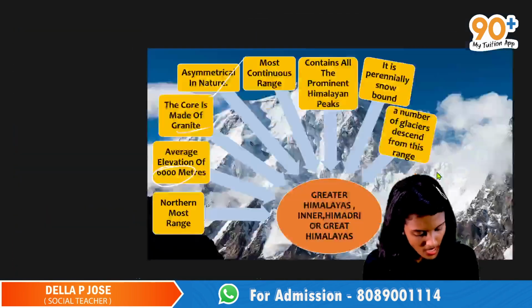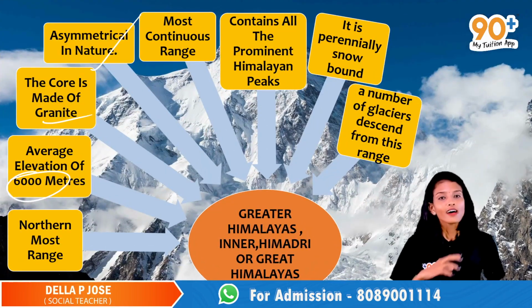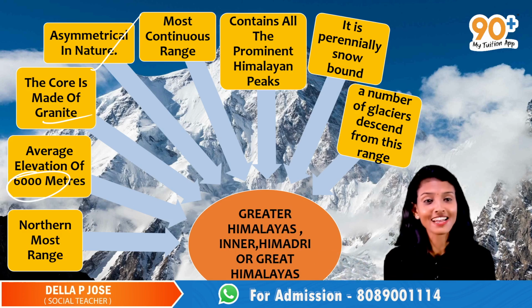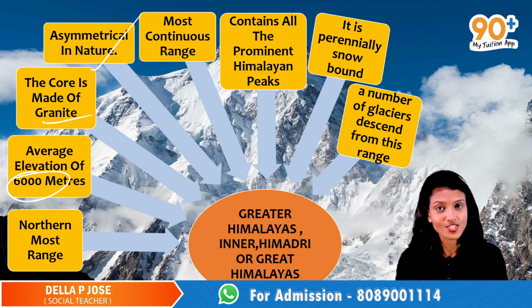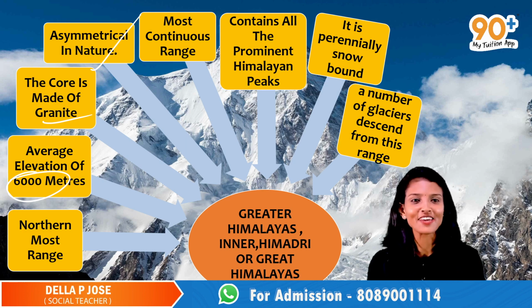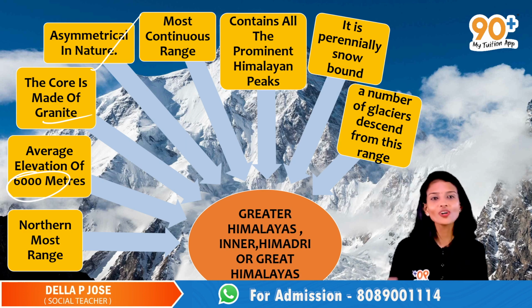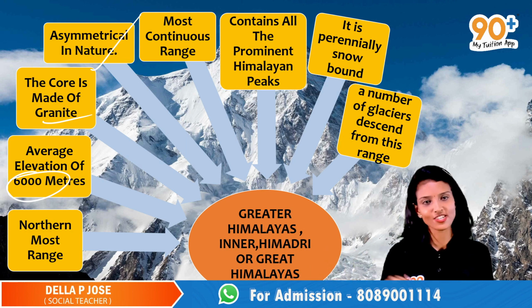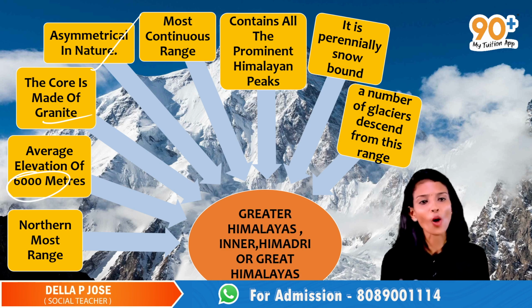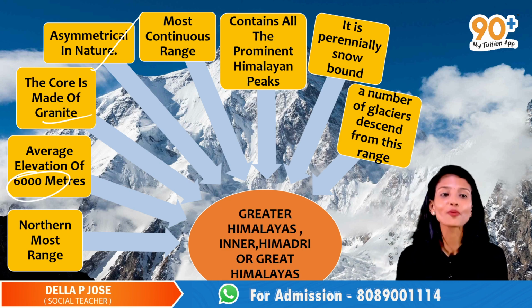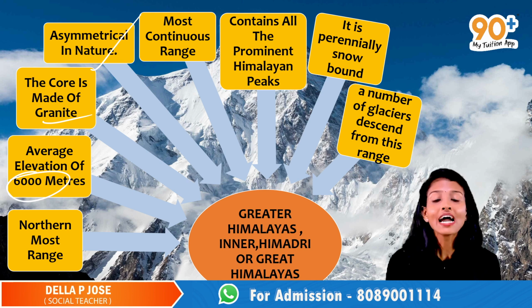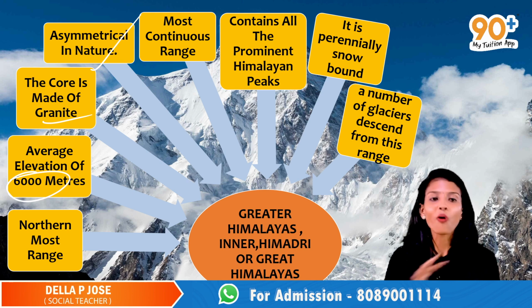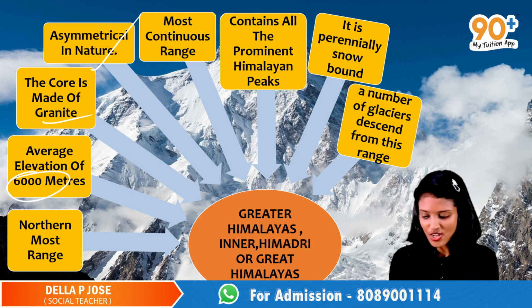All the prominent Himalayan peaks are situated in these ranges, like Mount Everest, Kanchenjunga, Nanda Devi, Namcha Parvat. You can observe all these peaks in these ranges. And it is snowbound throughout the year. You can observe a large number of glaciers in these ranges, for example, Gangotri, Yamunotri. All these glaciers are present in these ranges.